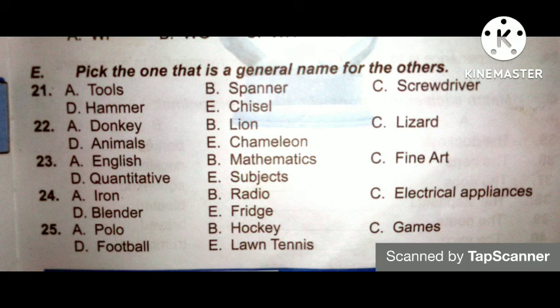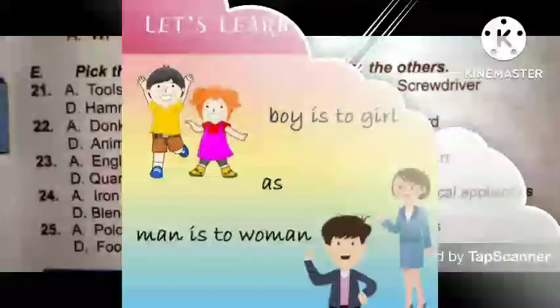English, mathematics, fine arts, quantitative are all subjects, leaving us E as the correct option. Okay, let's move on to question 24. We have iron, radio, electrical appliances, blender, and fridge. And I hope you will give answers to these questions.